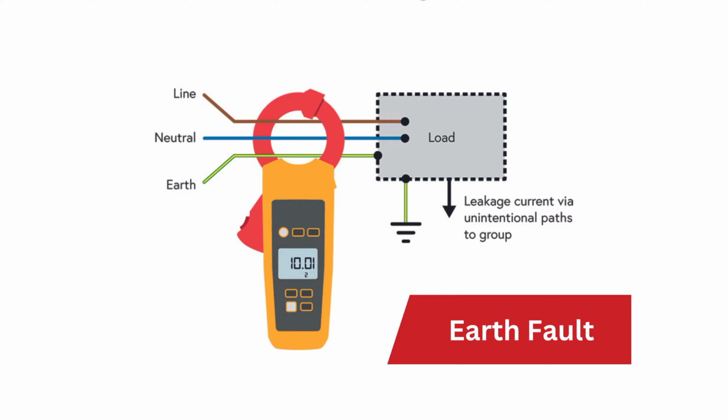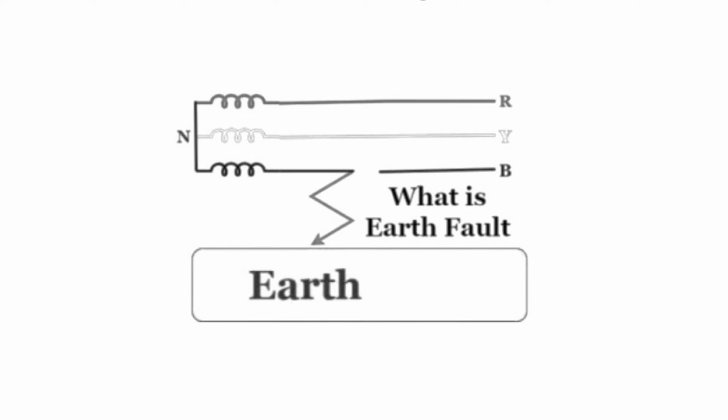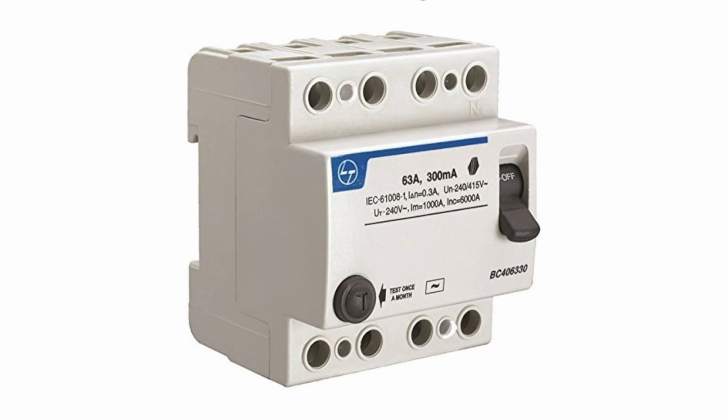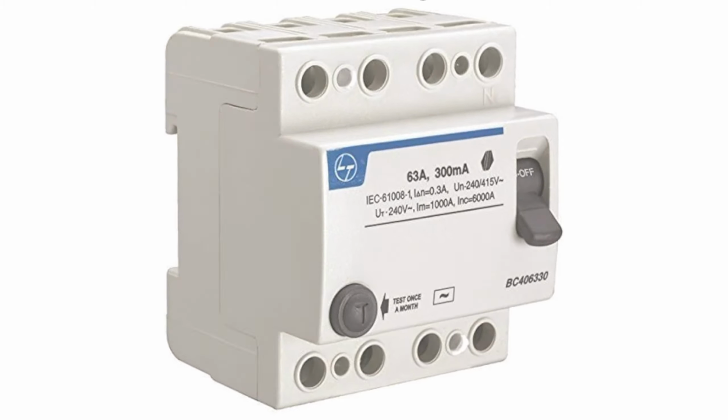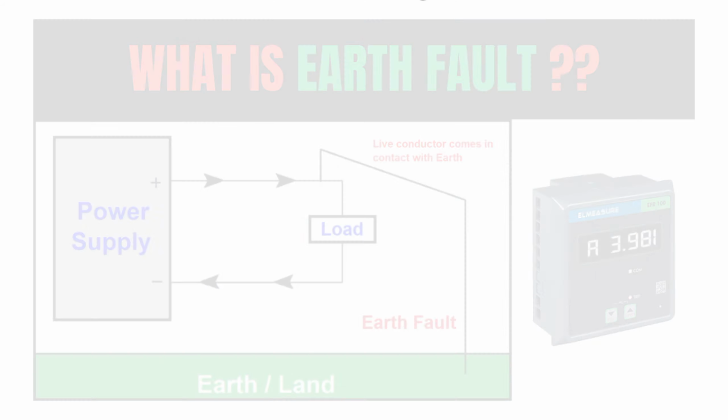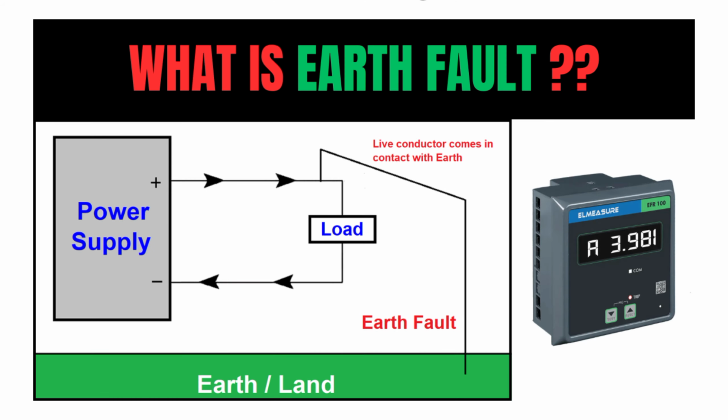And the primary solutions for earth fault involve prevention, detection, and automatic disconnection of the power supply to mitigate the damage and ensure safety. And the protective devices which we should use to prevent the earth fault are ELCB, that is earth leakage circuit breaker, and sometimes EFR also. EFR means earth fault relay. Okay, so this is the basic regarding the earth fault and the solution behind the earth fault.